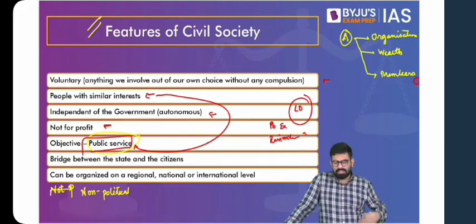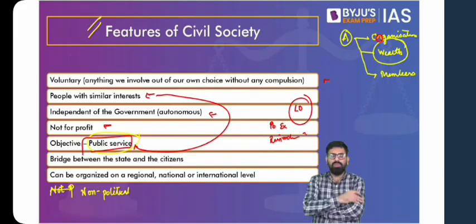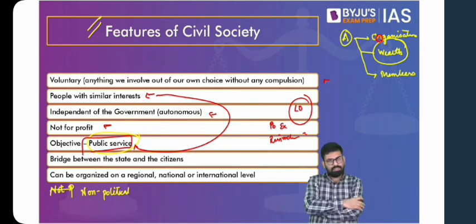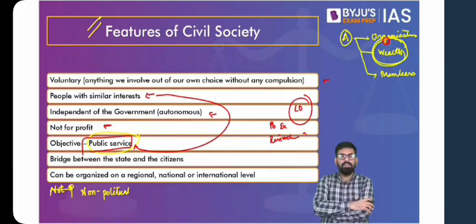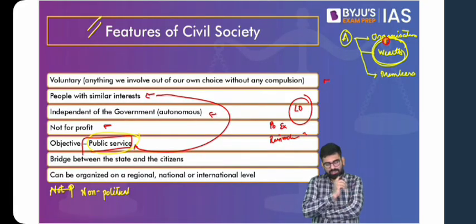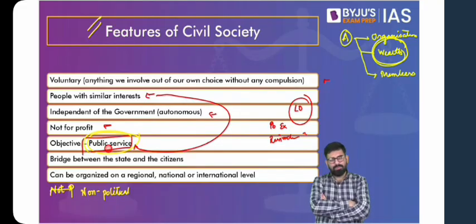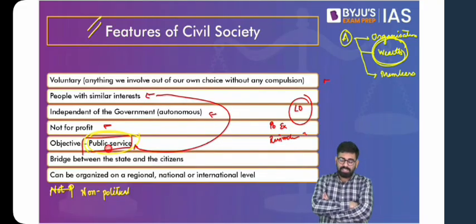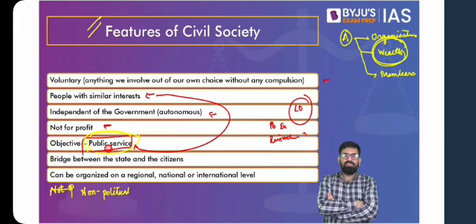And also you can see that yes, they can reinvest some of the money in the organization and appropriate the rest as wealth. So the basic idea is, if that profit is going to an individual, generating wealth, then it is a for-profit organization. But if that profit is not being appropriated by an individual or owner of the company, that means it is not for profit. So the basic motto is not to earn profit, but to serve the public. Public service is the basic motto. So yes, in the functioning of civil societies, they might generate profit, but that is not the motive. Public service will always remain in the limelight.